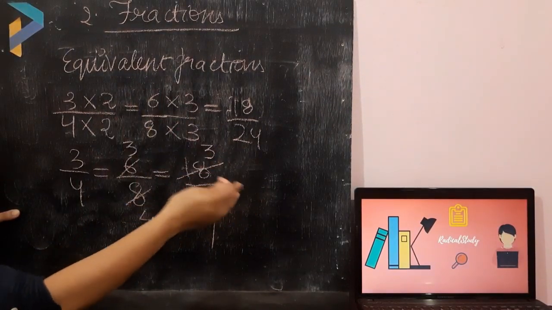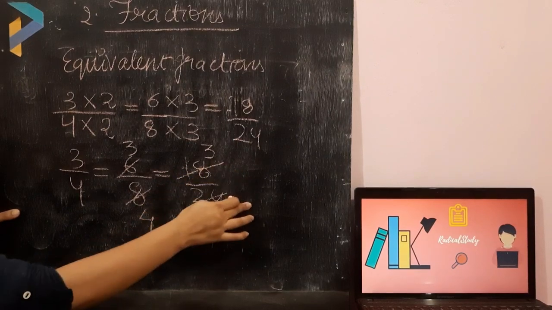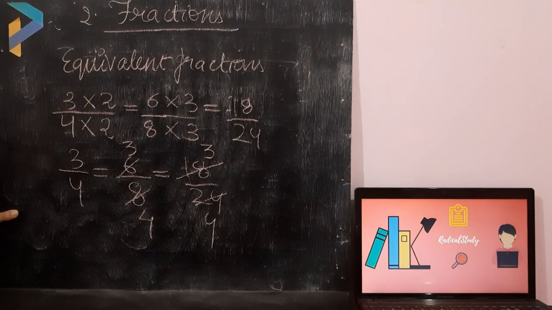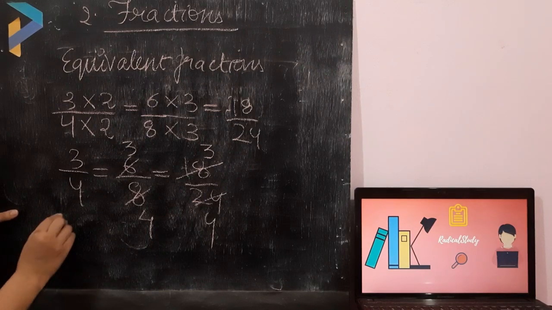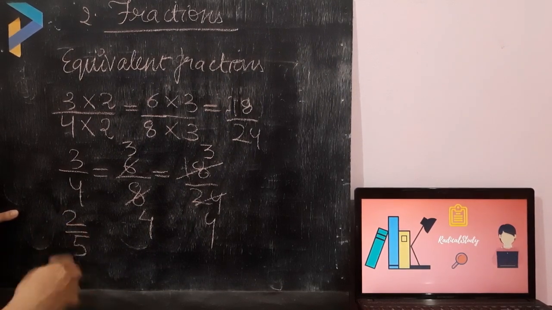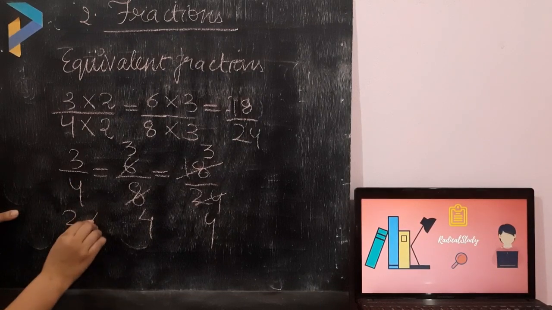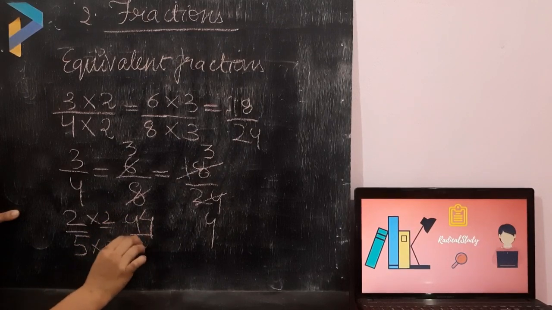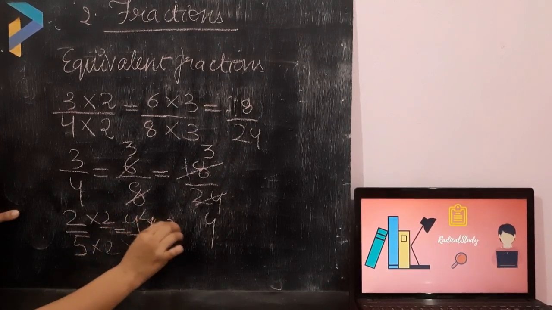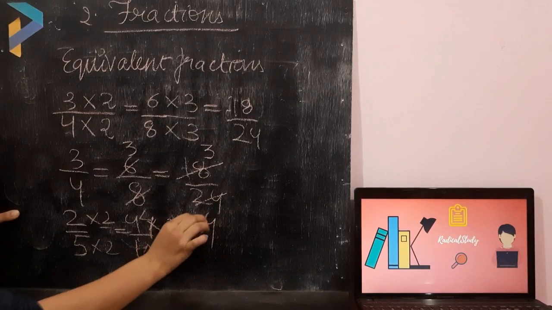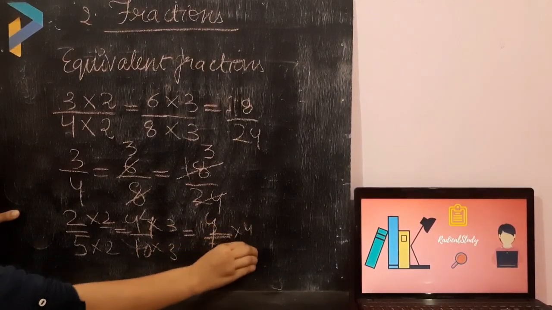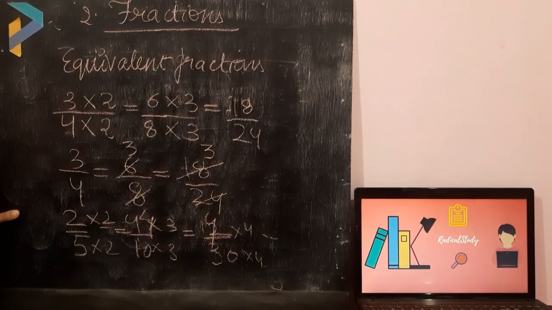Again, if we further multiply 18 by 4 and 24 by 4, the next equivalent fractions can be written. So during exams, if a question is asked like 2 by 5 is given to you, write the next 5 equivalent fractions, you will do it like this. Firstly, multiply it by 2. The first will be 4 upon 10. Then multiply it by 3. Next will be 6 upon 15. Then multiply it by 4 and so on. So this is how you can write the equivalent fractions.